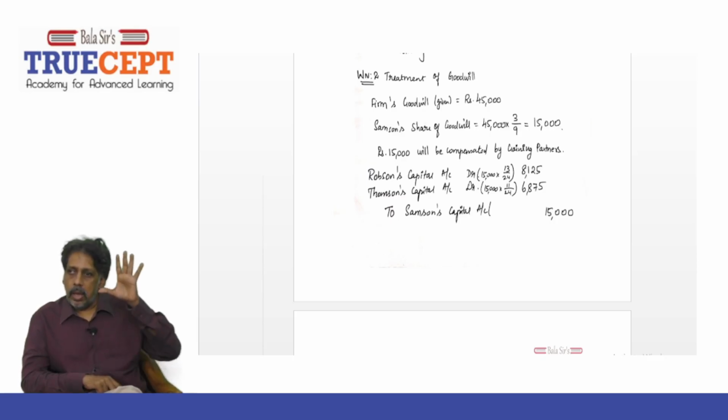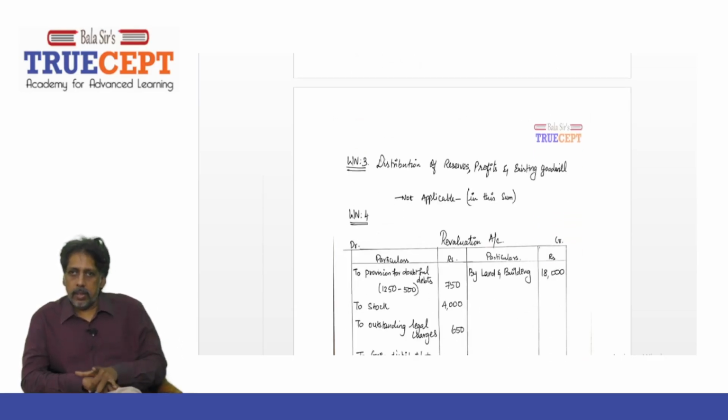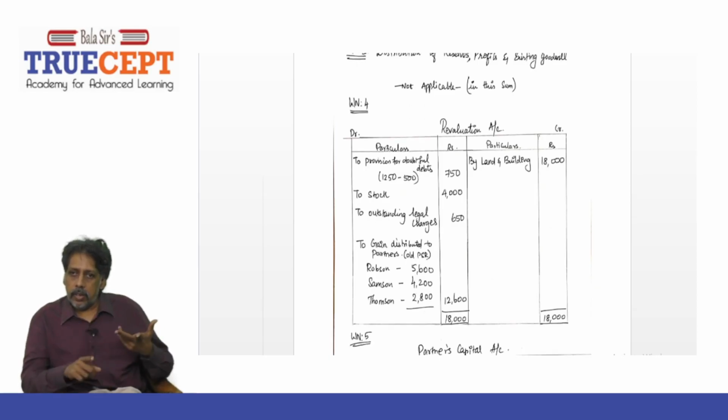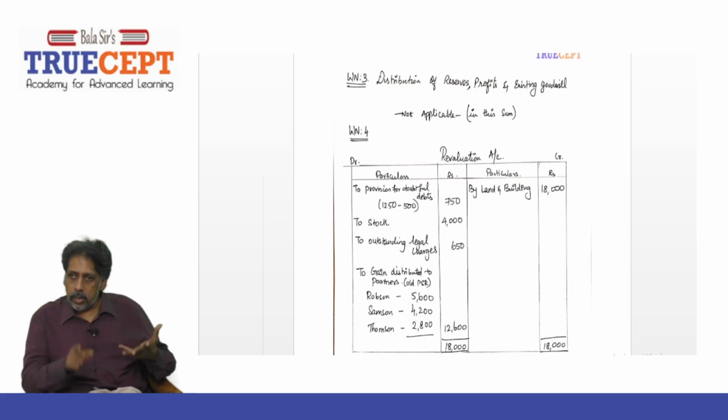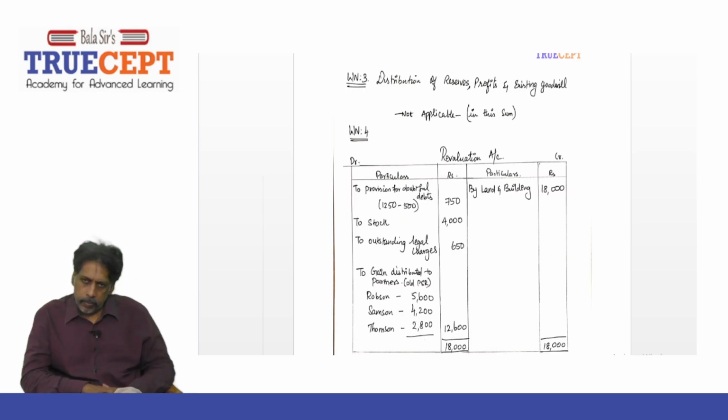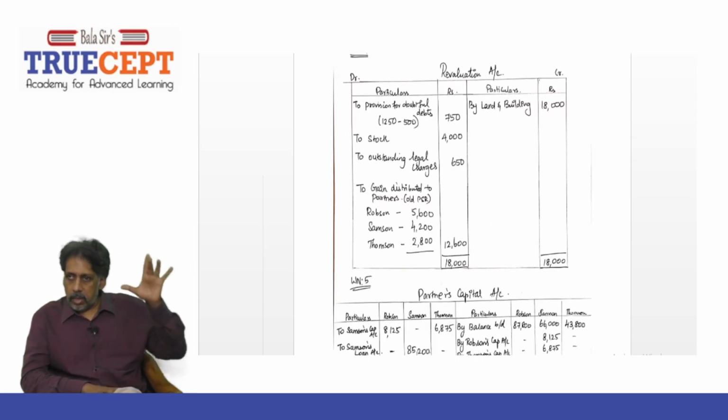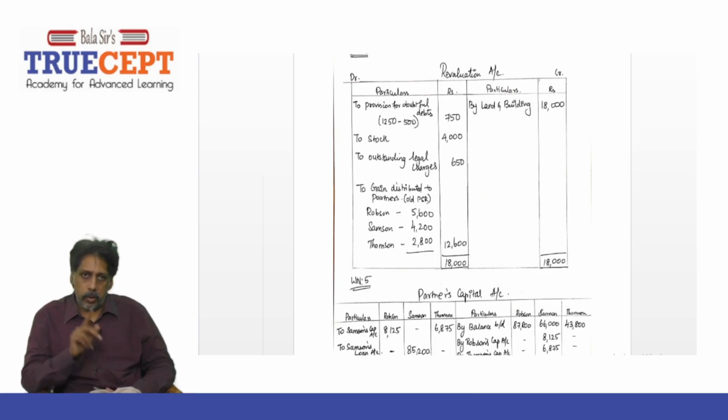And step 3, the transfer of any existing reserves, profit and loss and goodwill on the balance sheet of the firm. But here no reserves, no P&L balance, no goodwill on the balance sheet. So you can skip step number 3. What is the next step? Step 4, revaluation. It is a revaluation account we are going to construct.